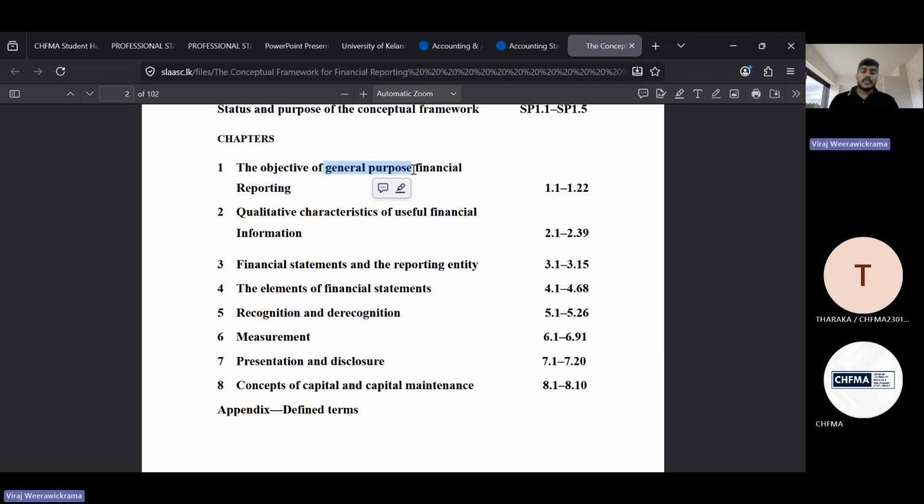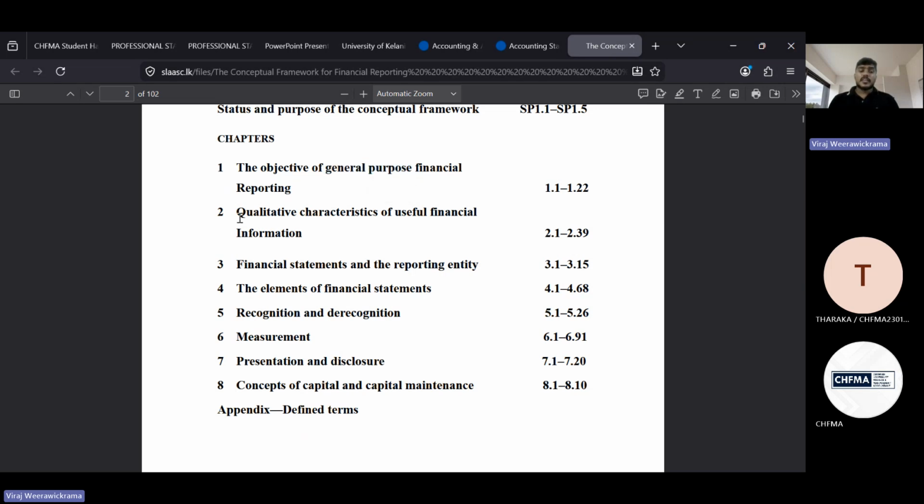When you are preparing financial statements for internal purposes within the organization, that is not covered under this conceptual framework. If you are a listed company preparing quarterly and annual financial statements for publishing purposes, yes, that is under general purpose. Therefore, please remember that the objective of general purpose financial reporting covered in the conceptual framework is only for general purpose financial statements.